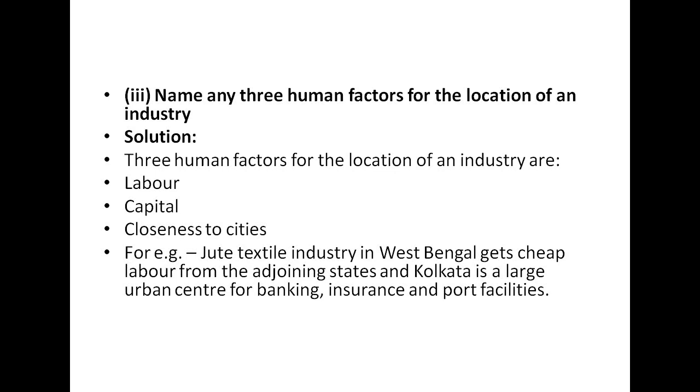So they are getting labor at a cheaper rate. Then Kolkata is very famous as a large urban center for these jute textile industries, for banking services, insurance and food facilities. So these are a few of the human factors needed for the location of an industry.